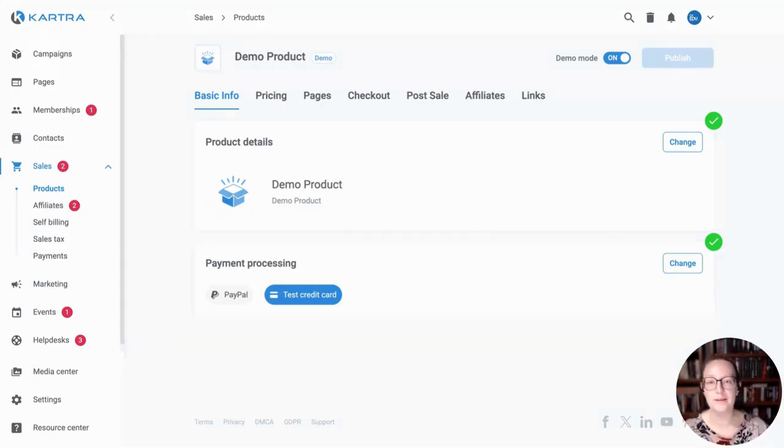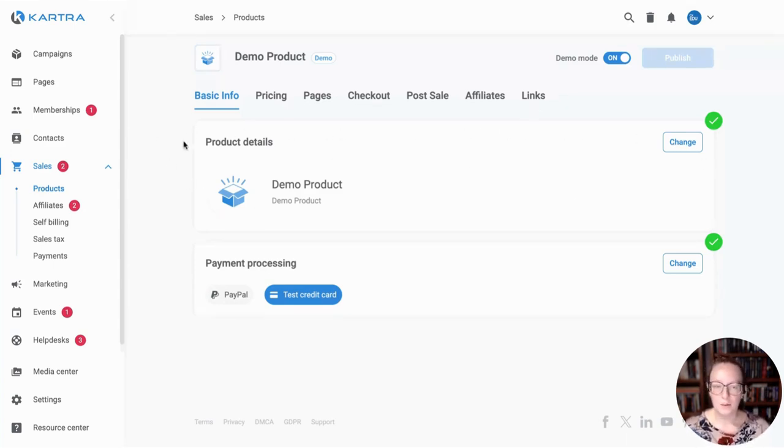So now we're inside the configuration. We're looking at the settings for the product. Going through each one of these tabs, we're going to set up the product and choose our pricing and all of the different ways that we want people to, the options we want them to see at checkout, and then what we want Kartra to do when someone buys this product.